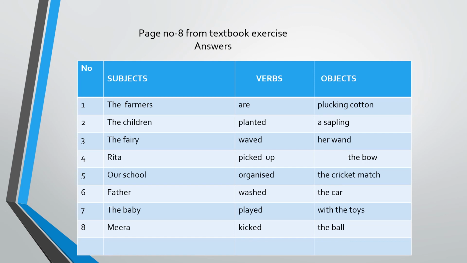So this is the exercise related to that. You have to do it. And on page number 10, exercise number 4, complete the sentences with suitable complements. Complements means object. Subject given, verb given, object not given. That you have to do. For example, the books are on the table. The books are reading in the library. Anything you can use and complete the sentence. This exercise also you have to write in your notebook.